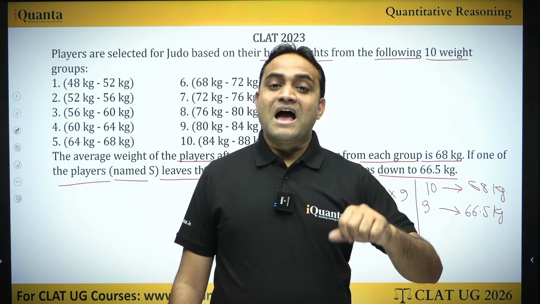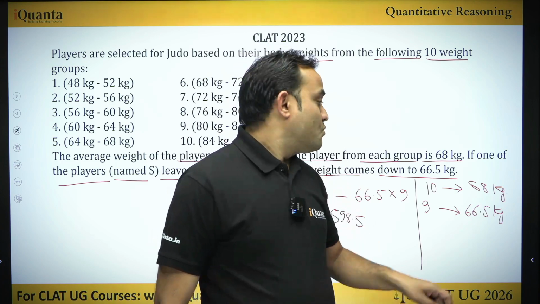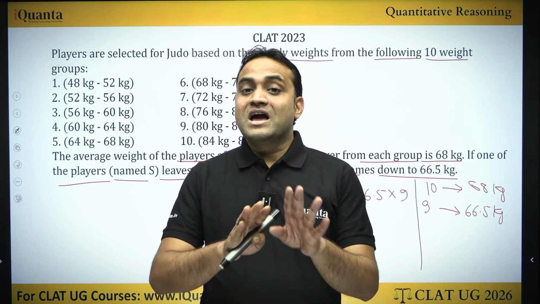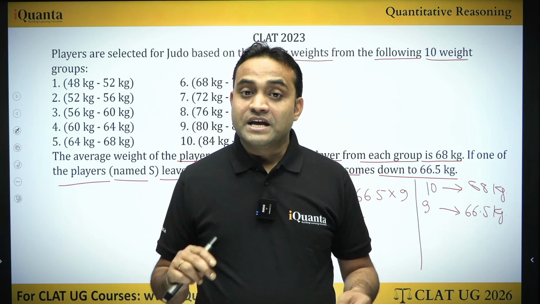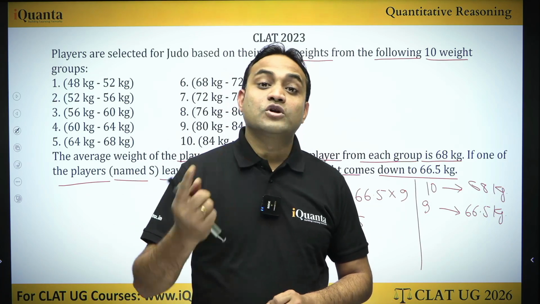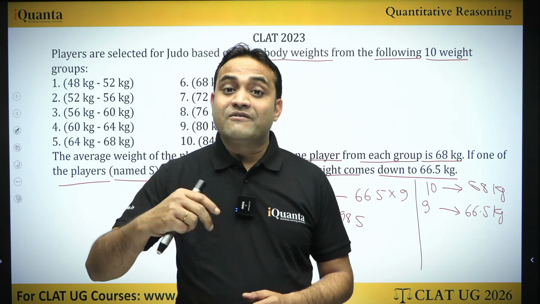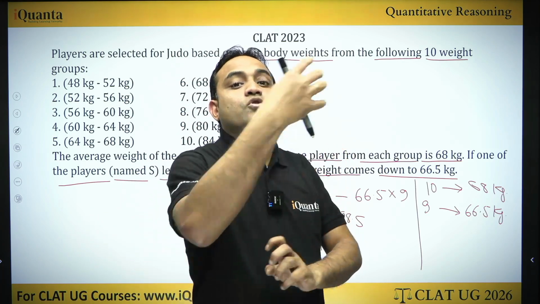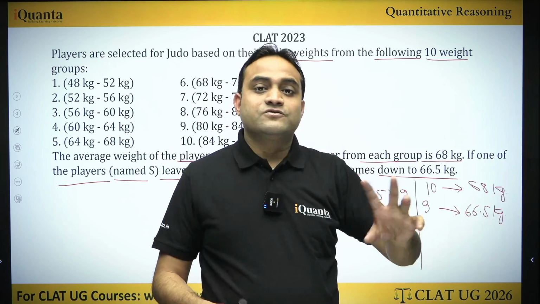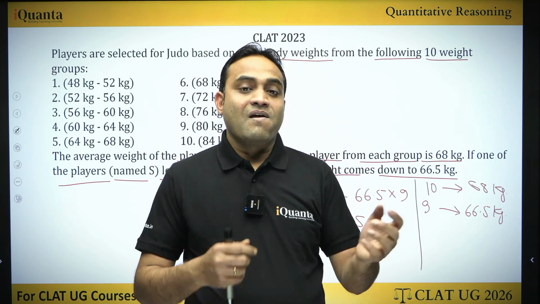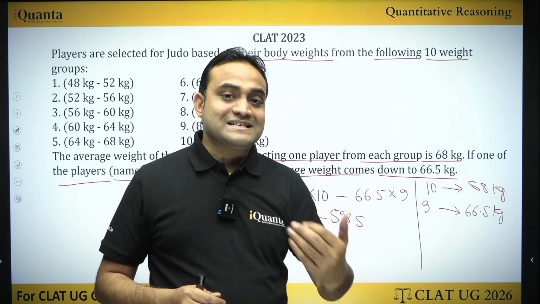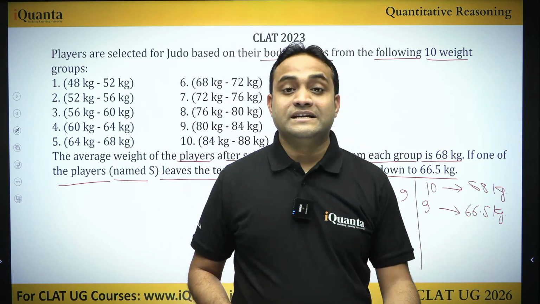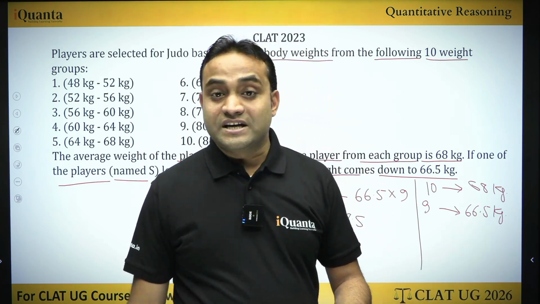If the weight of S was 68 kg, the average won't change. If the weight of S is more than 68 kg, then the average weight will decrease because he is taking 68 plus more, so the average of everyone else will decrease. If the weight of S is less than 68, then the average of the remaining 9 will increase. But in this case, the average is decreasing.